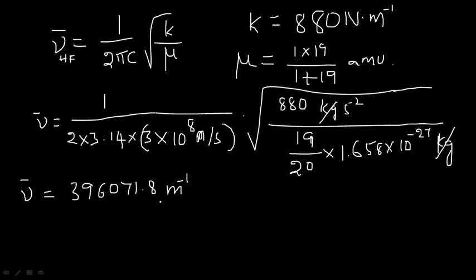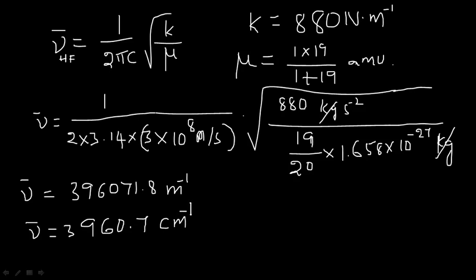If you want to convert it into centimeter inverse, 1 meter inverse is equal to 10 to the power of minus 2 centimeter inverse, so 3960.7 centimeter inverse.